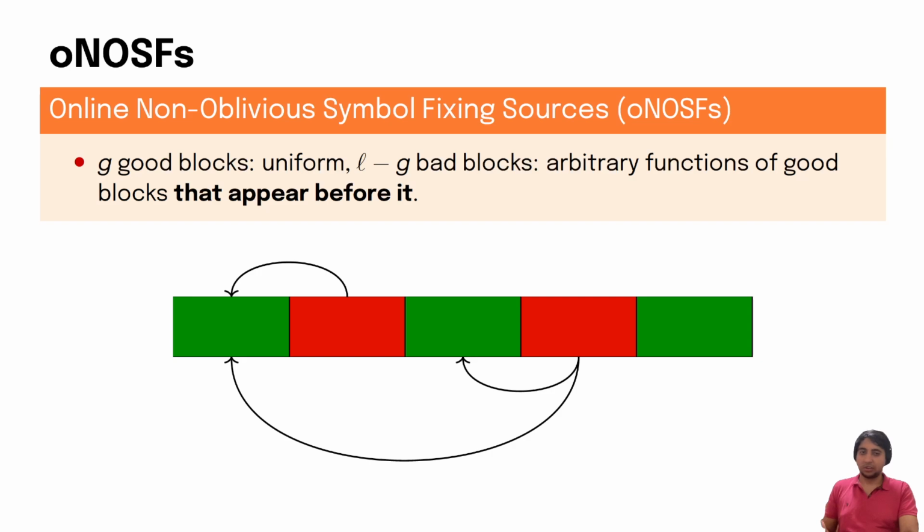These sources are motivated by blockchain, where you can imagine each new block is created in time and is either uniform or is truly corrupted.